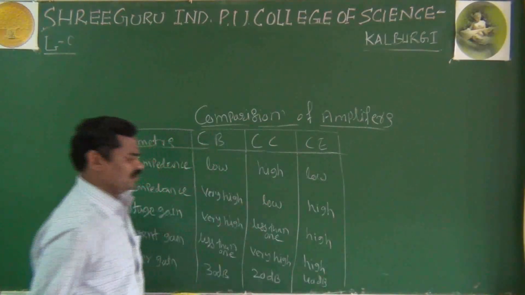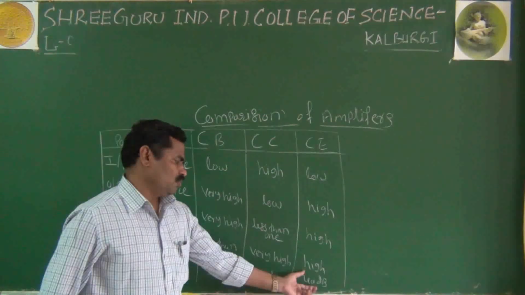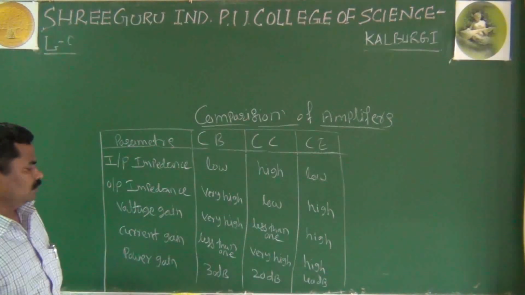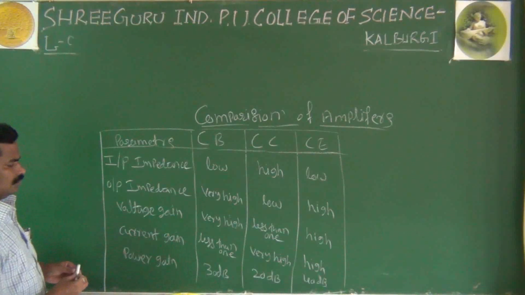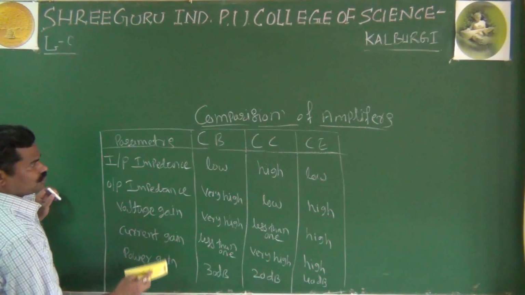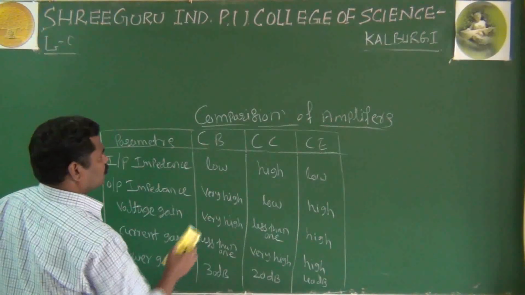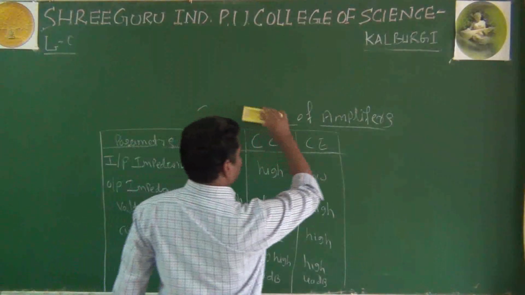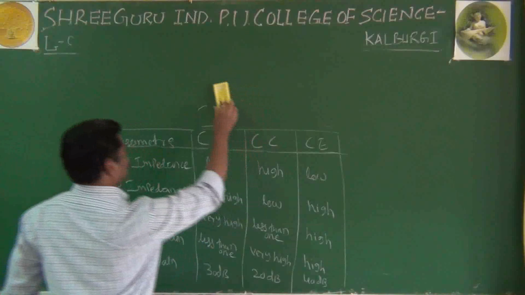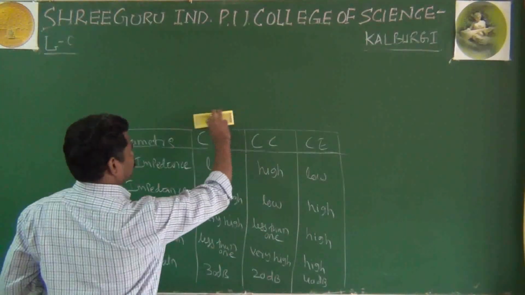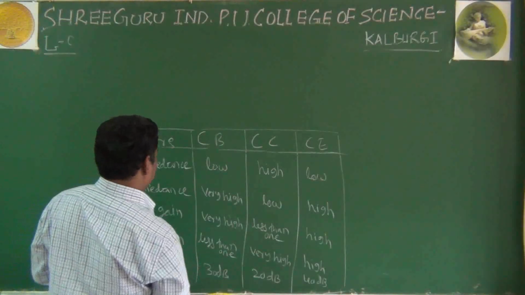Or I can write here moderate. Finally, about the phase shift, you can write here another important parameter, that is the phase shift.